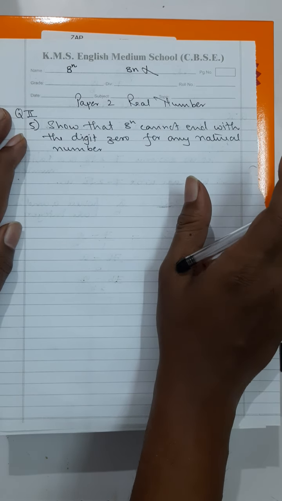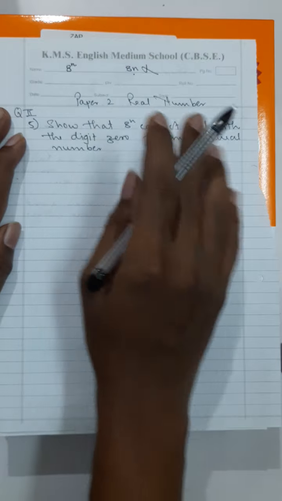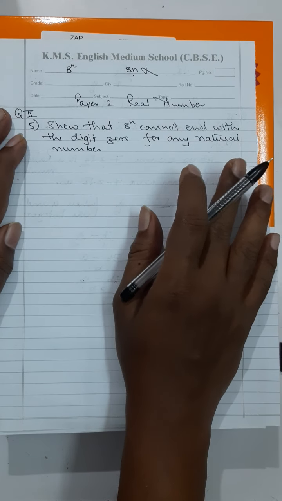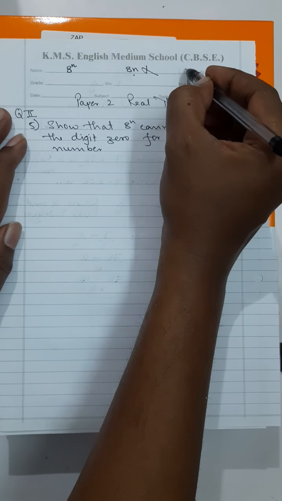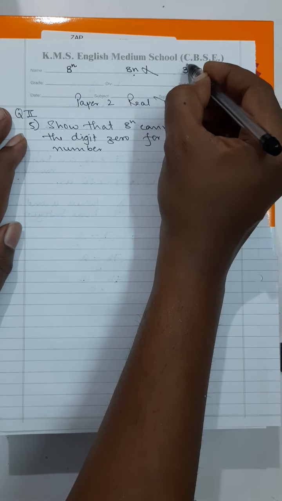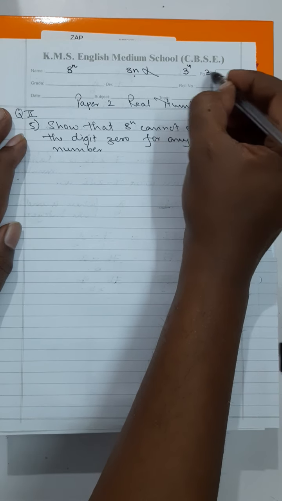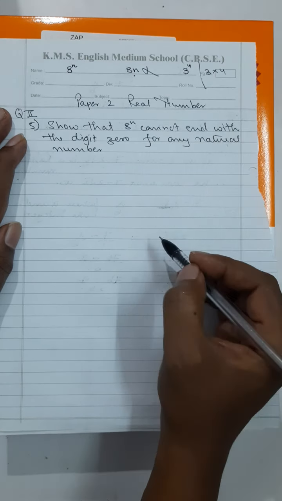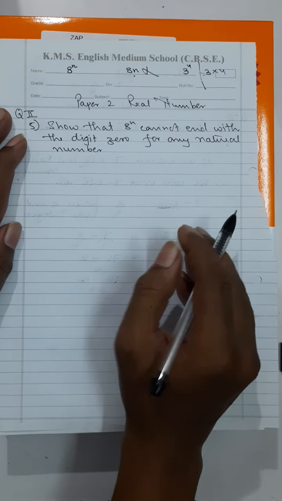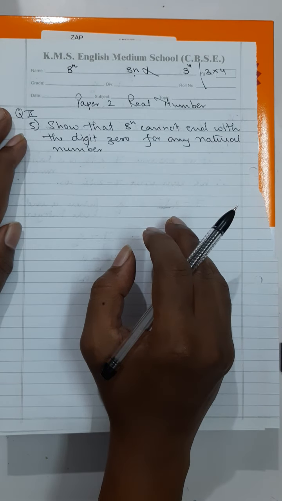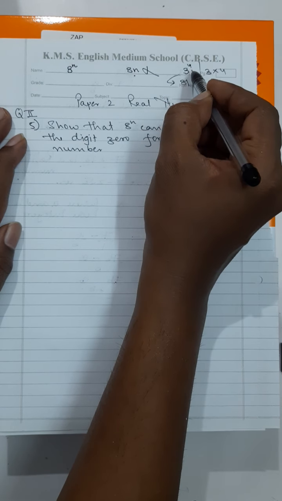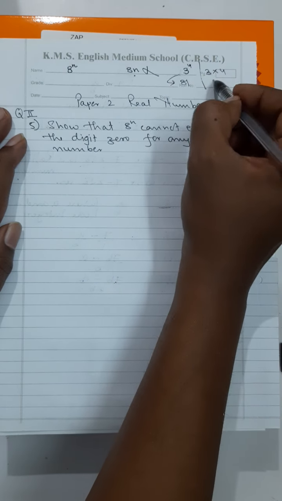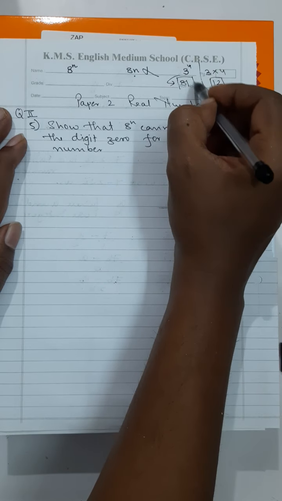Don't even think that this is a silly mistake, and don't even think that the examiner is going to ignore it. The student who doesn't know the difference between 3 raised to the power of 4 and 3 into 4, how do you expect that the examiner will give you marks? 3 raised to the power of 4 will give you 81: 3 3s are 9, 9 9s are 81. And 3 into 4 is 12. These are two different values.